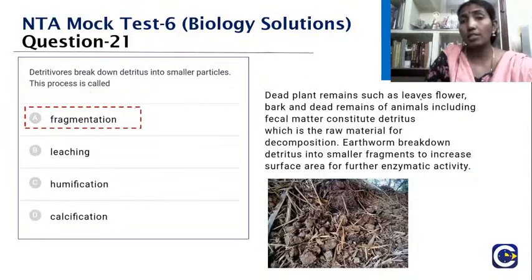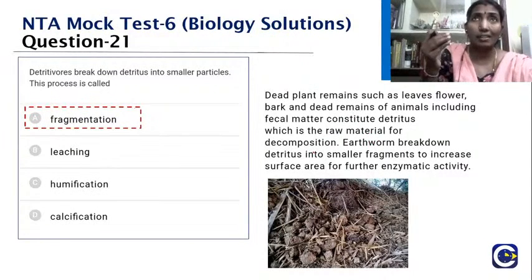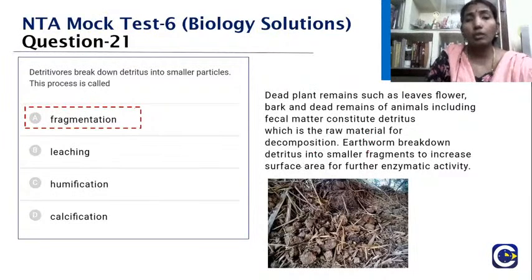The dead plant remains such as leaves, flowers, bark and dead remains of animals, including the fecal matter, constitute the detritus, which is the raw material for decomposition. So the earthworms break down the detritus into smaller fragments so that there will be more area available for further enzymatic activity. This process we call fragmentation.